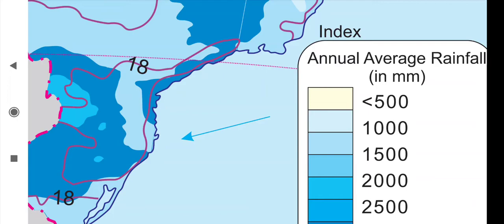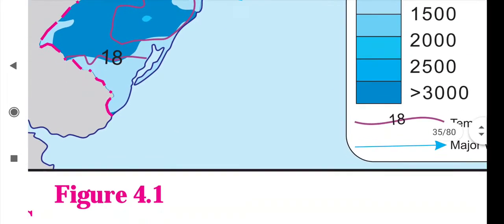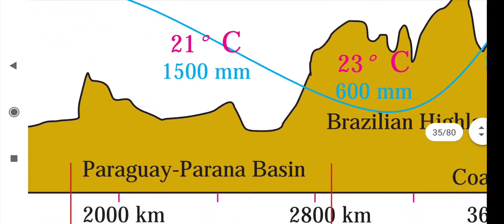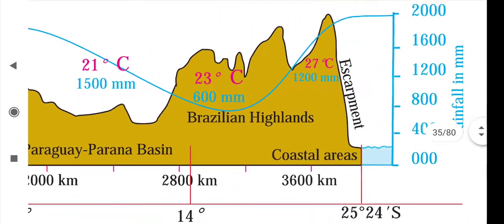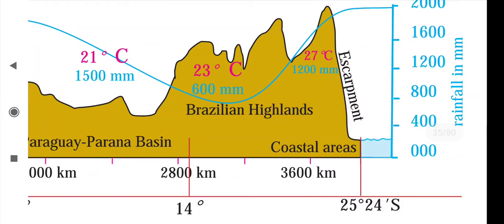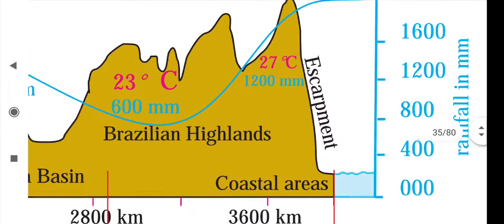As the winds move further, their moisture holding capacity reduces, and maximum moisture is deposited on the windward side, while the leeward side remains rain shadow. We will study this clearly in figure 4.2. Children, we can see here the great escarpment.